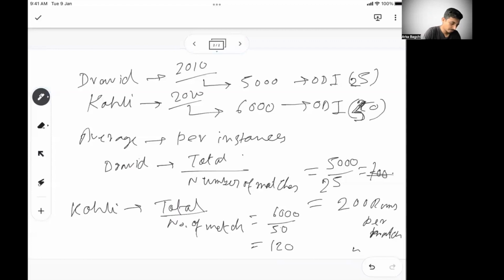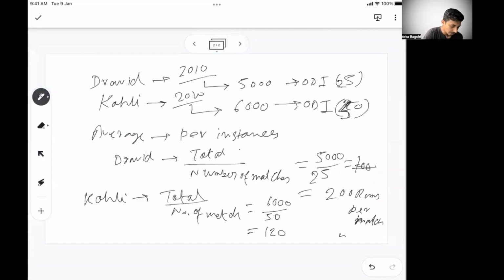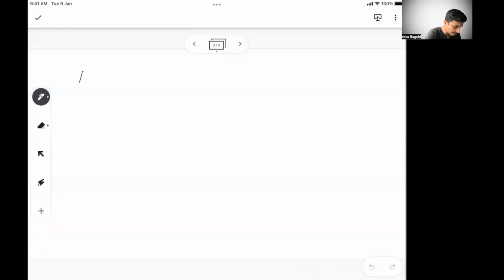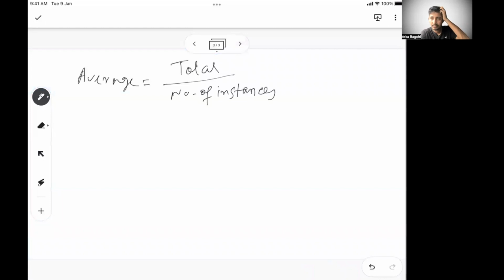So basically, the most common part of calculating average is that the average of something is nothing but the total by the number of instances. By instances, I mean in the previous scenario it was the number of matches, and in other cases it will be something else.